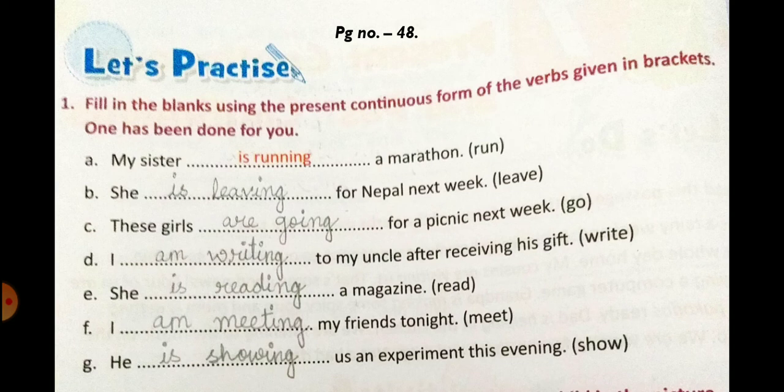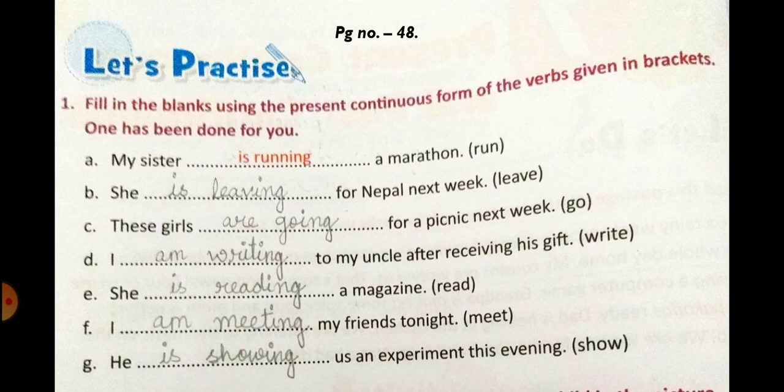My sister, in the bracket you have run, it will be is running a marathon. Number B, she dash for Nepal next week. In the bracket you have the verb leave. So your answer is she is leaving for Nepal next week. So it is talking about a future plan.